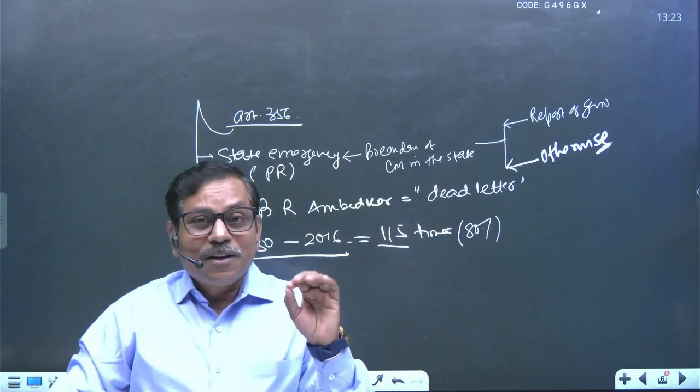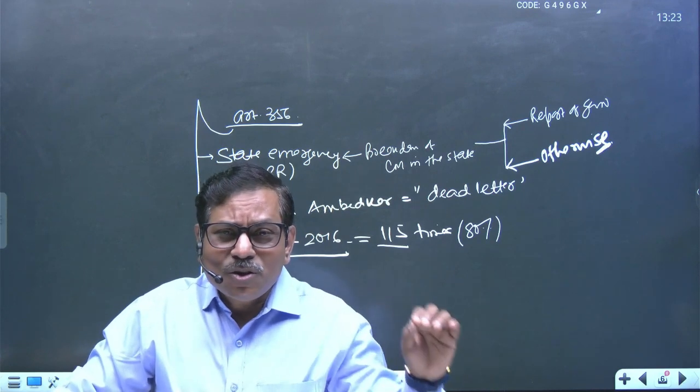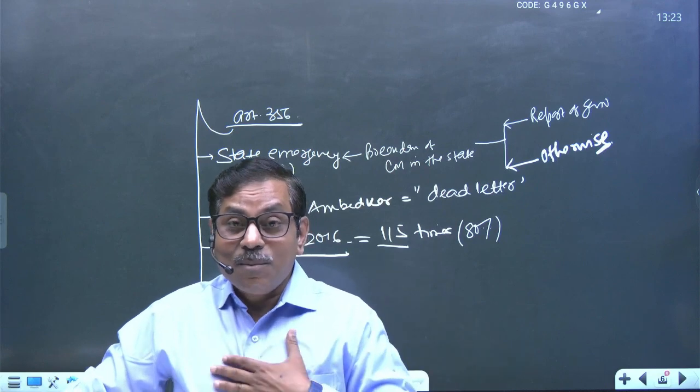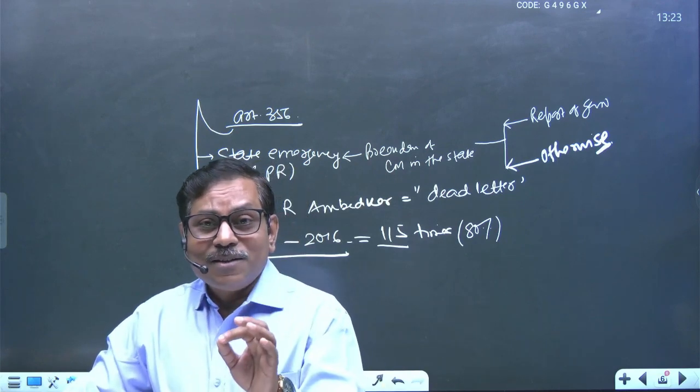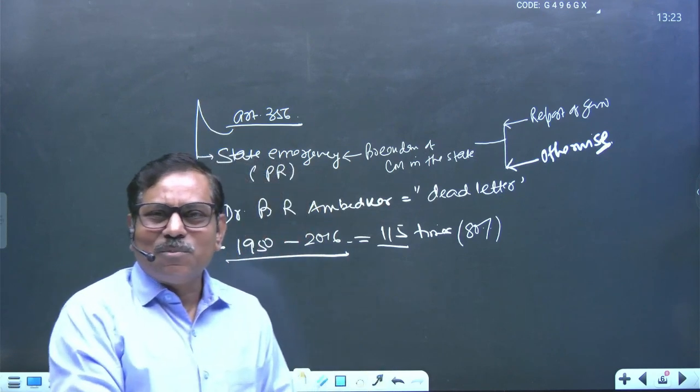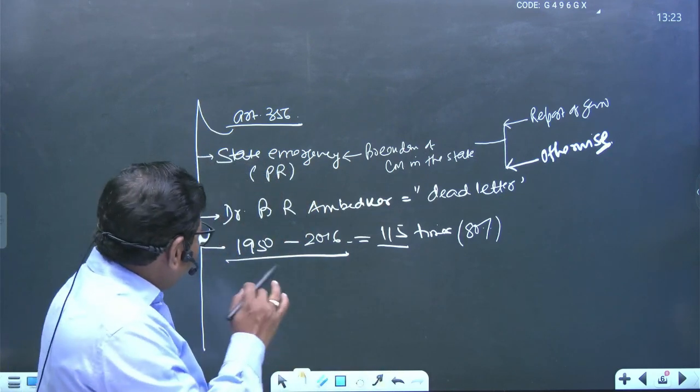It means very clearly there would have been misuse of Article 356 rather than use of Article 356. I am not telling you; political analysts and intellectual forums have made the analysis based upon the data, right?